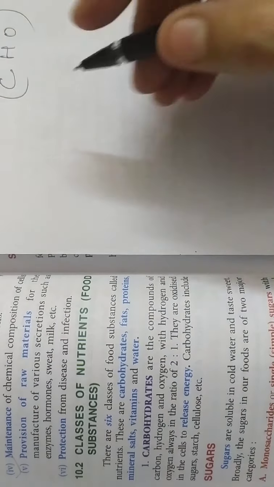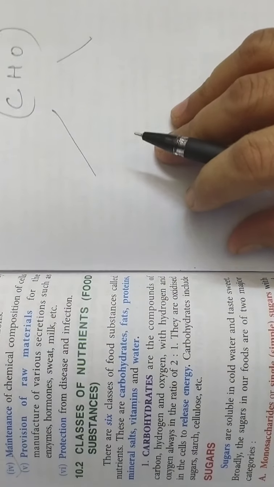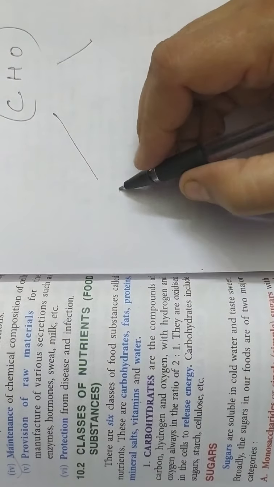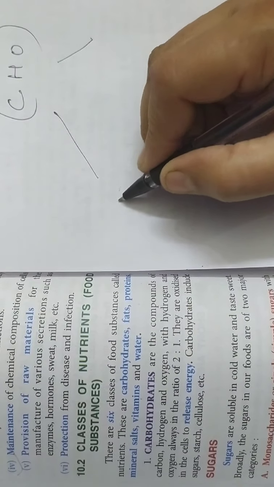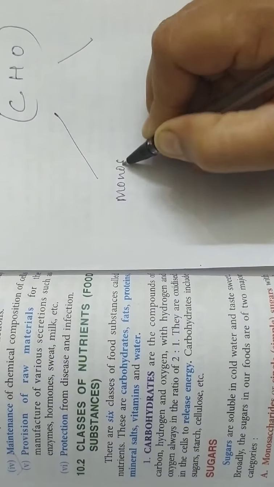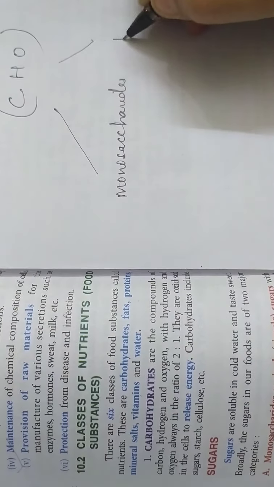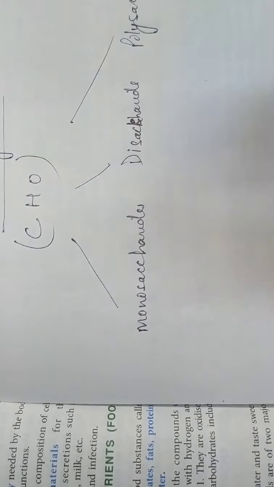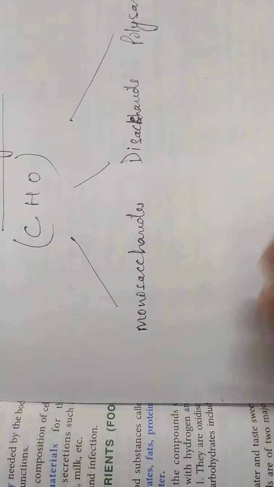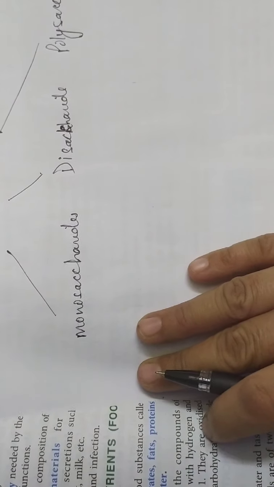When we categorize them, we can study them in 2-3 types. One is we can categorize the carbohydrates on the basis of the number of molecules. For example, one is monosaccharides, disaccharides, and the third is polysaccharides. So monosaccharides, disaccharides, and polysaccharides. What does it mean?